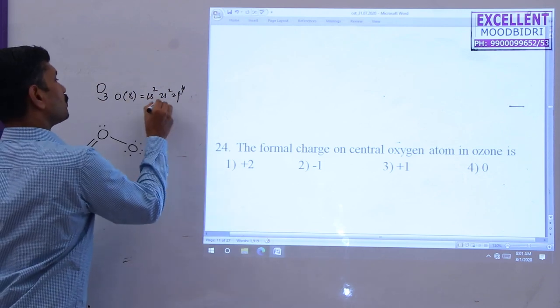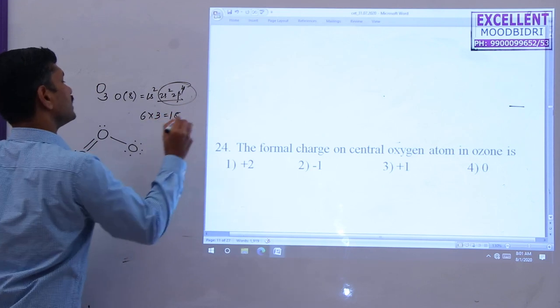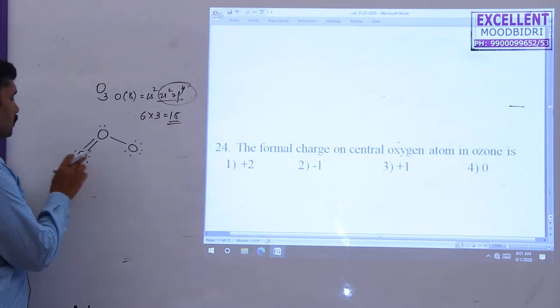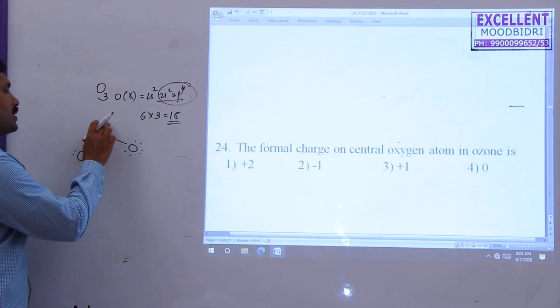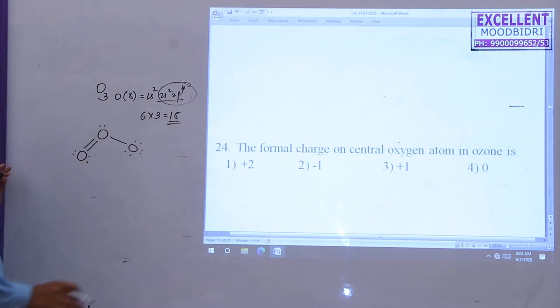So valence electrons are 6. 6 into 3 is 18 valence electrons. Then we get the Lewis structure. First you write the Lewis structure.